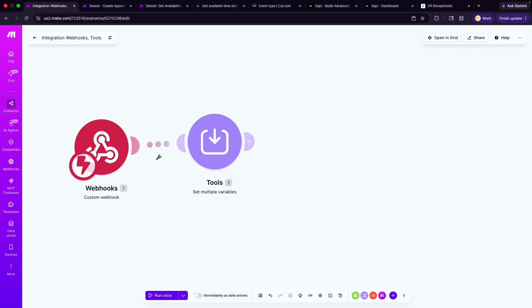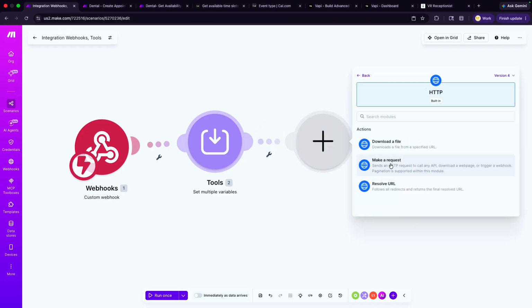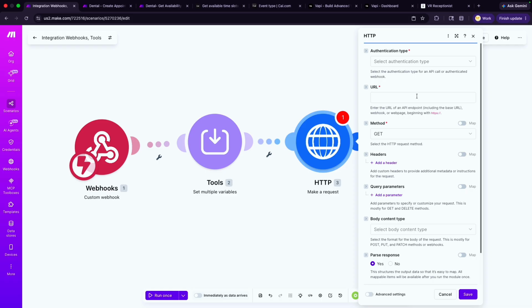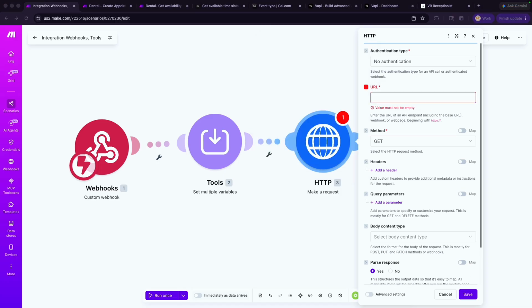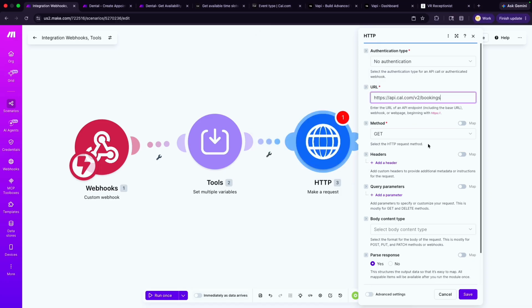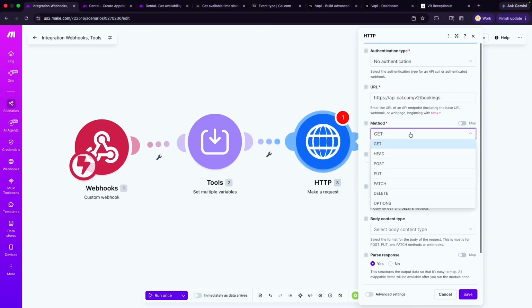Once we have that variable, we want to go ahead and find the existing booking, because that's what we want to do. So we will make an HTTP request to Cal.com with no authentication. Our URL will be HTTPS for the booking. We're doing a GET request because we're trying to get some information.